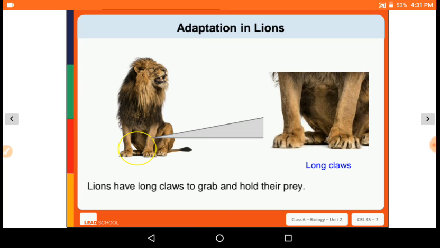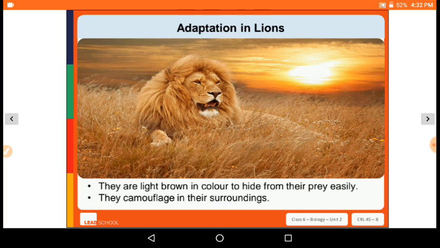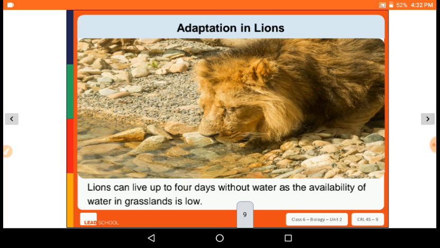First, the adaptation in lions: they have long claws to grab and hold their prey. They are a light brown color to hide from their prey easily, to camouflage in their surroundings. Lions can live up to 4 days without water as the availability of water in grasslands is low.